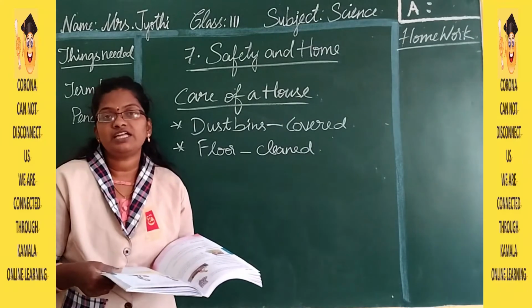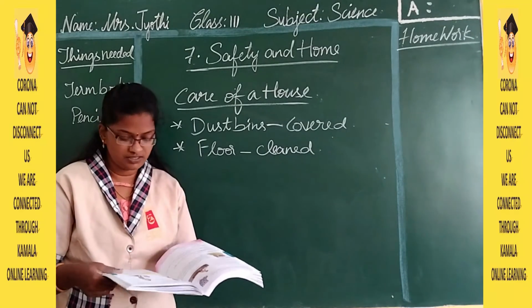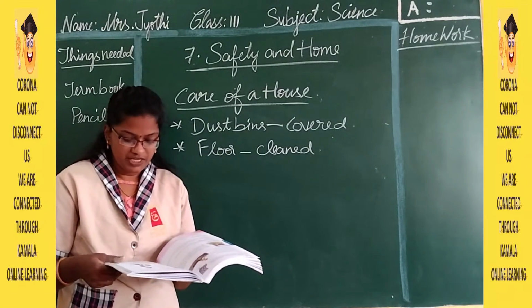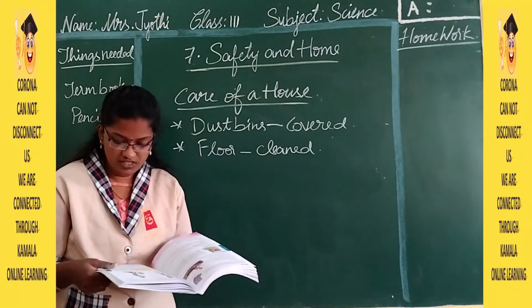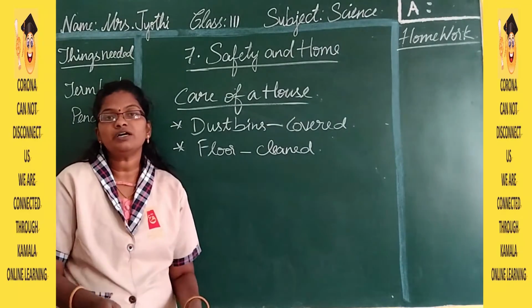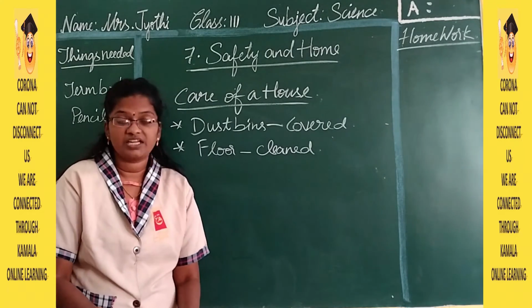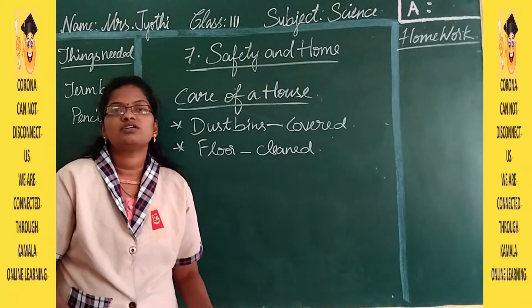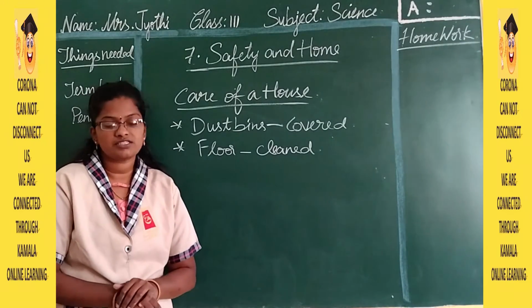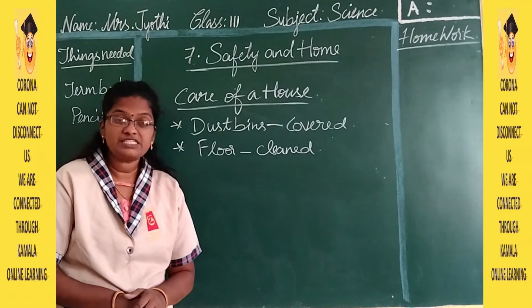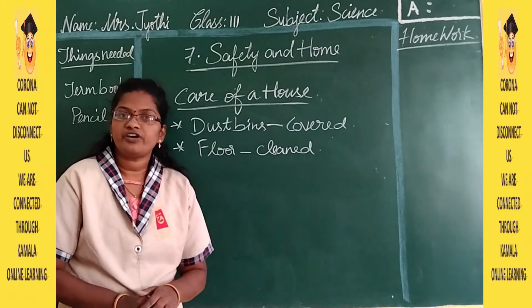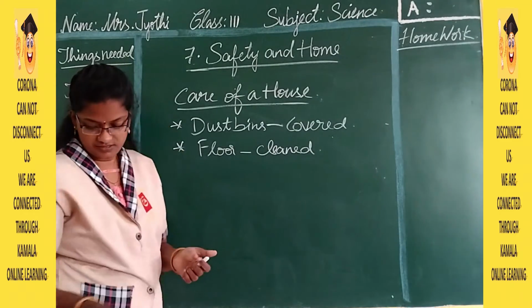Den: the lion's home. Drainage system: a process by which water or other liquids are removed from a place. So whatever extra water we are using in our home is sent out with the help of the drainage system.